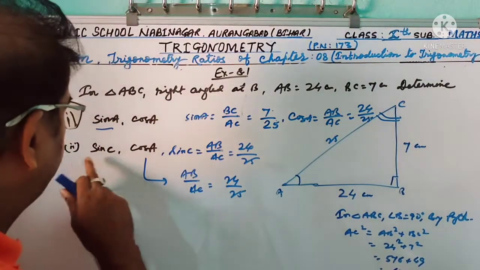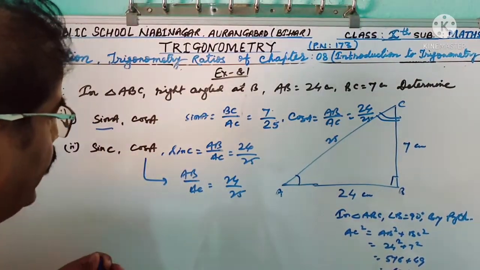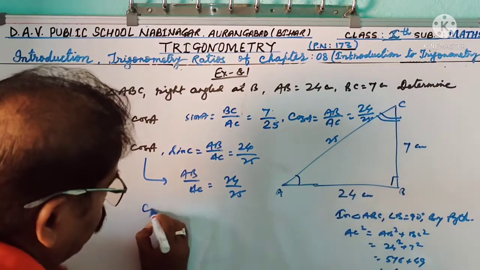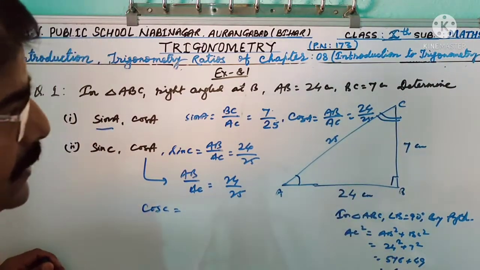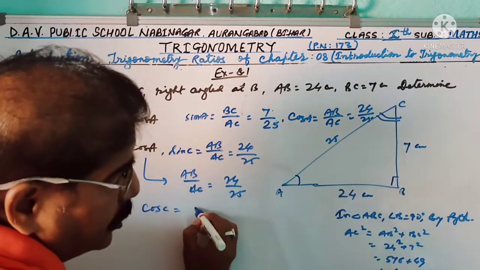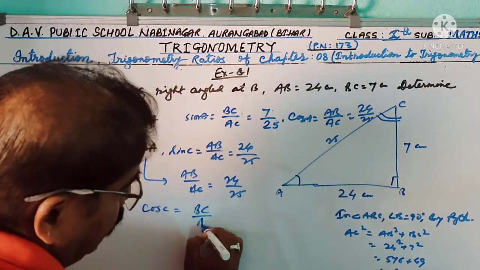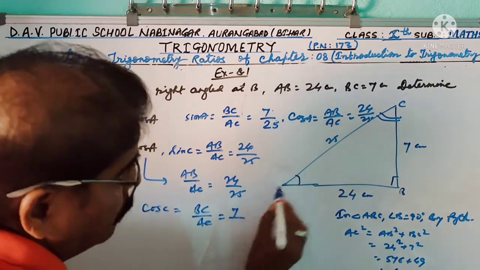So dear students, in question second, not cos A, here cos C. So cos C equal to this angle, the side adjacent to angle C, that means BC by AC, 7 by